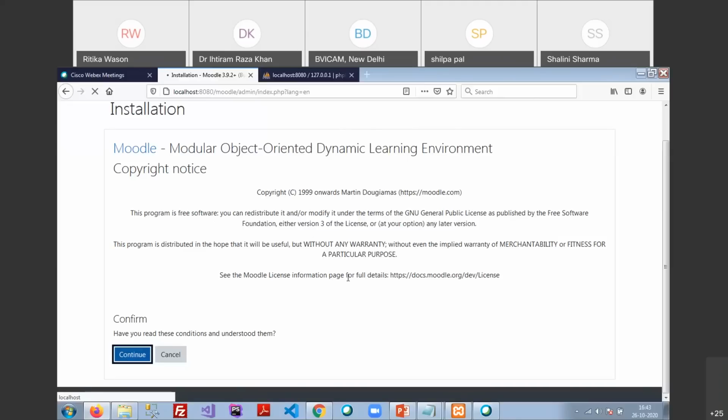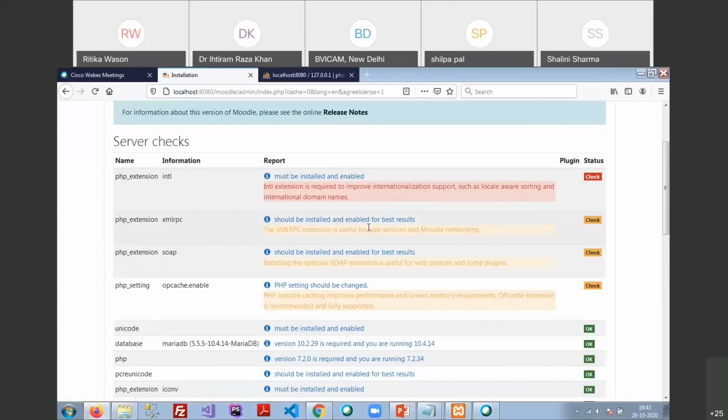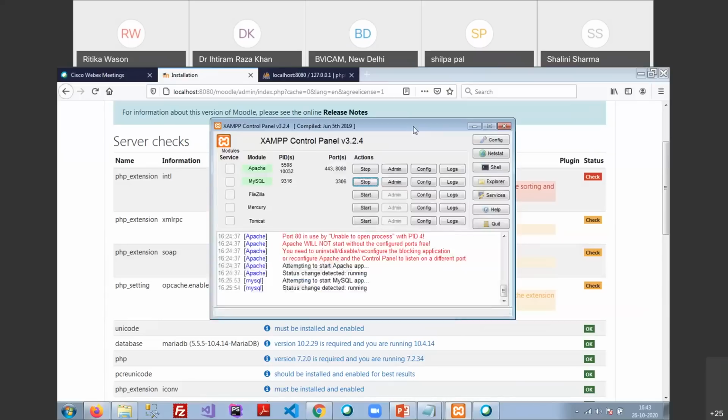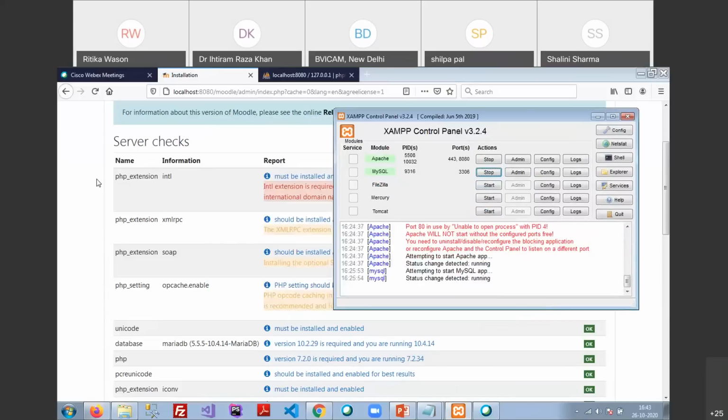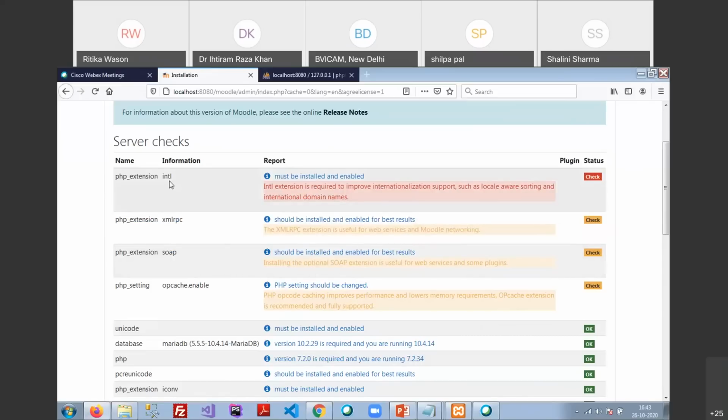And just click on continue to go to the next one. Okay, now we can see sometimes we do not make the required changes in our XAMPP. So I am able to face these three kinds of problems. First one is INTL, second one is XML RPC, third one is SOAP.